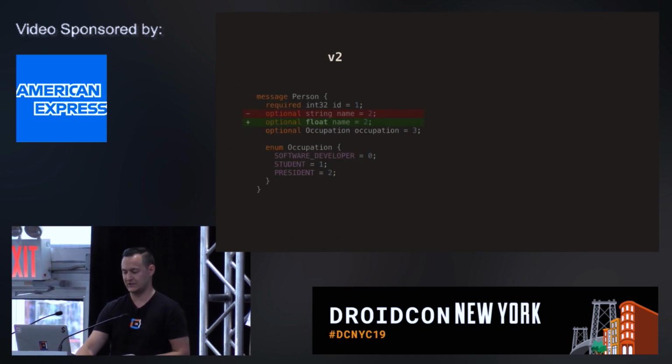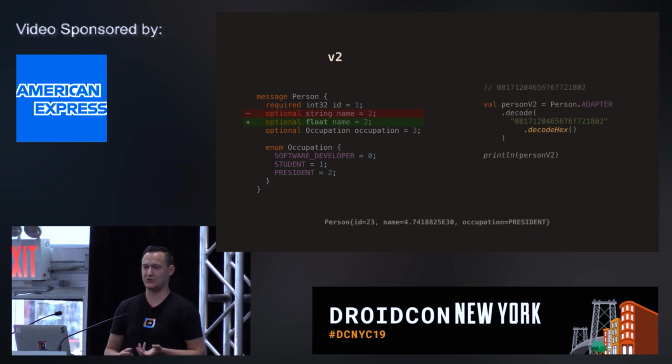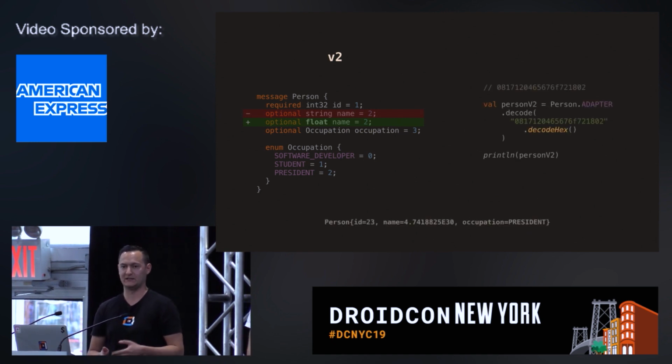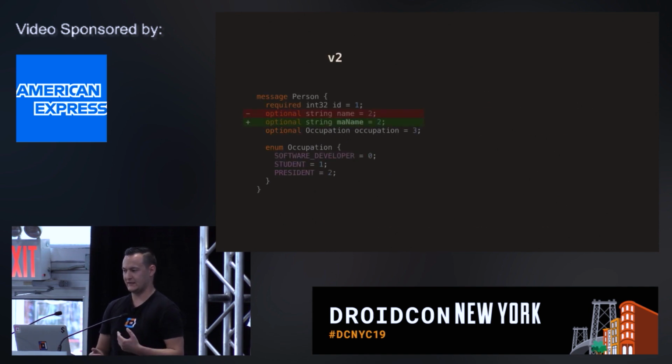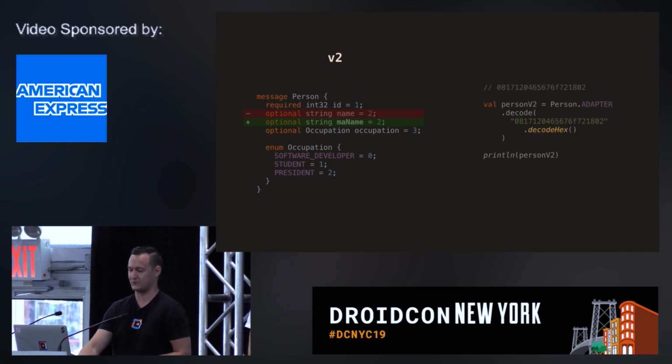Another dangerous situation is when you change the type of the field, because in this case, you can see that deserialization doesn't fail, but it gives you an obviously incorrect result. So this can be even more dangerous in practice than just failing deserialization. And lastly, if you just rename the field, it's a completely safe operation, because maybe you noticed that the serialized version of the data doesn't mention the field names at all, so they're just present there for the code, so you can rename them as much as you want.